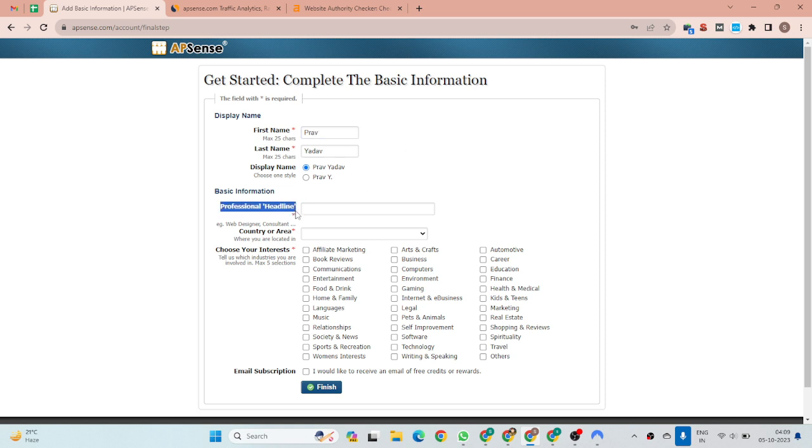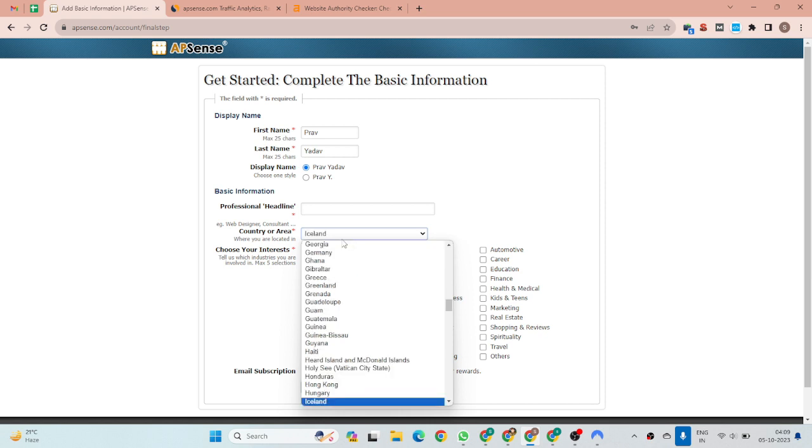Then the professional headline: if you are creating a business profile on Apsense, you have to choose your targeted keyword. Country area is India.